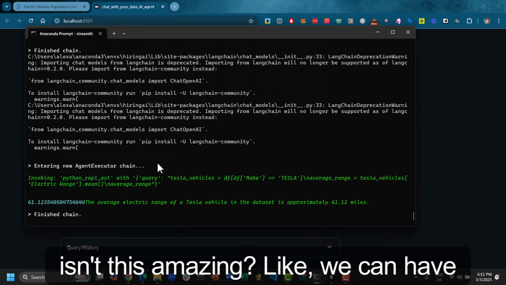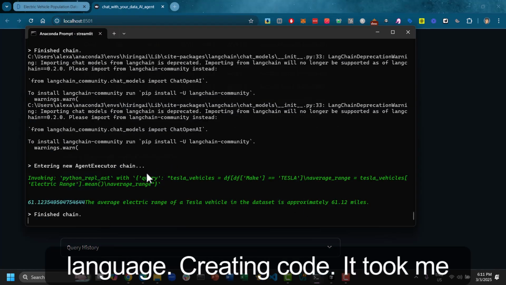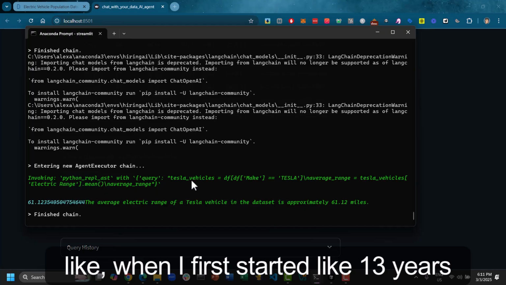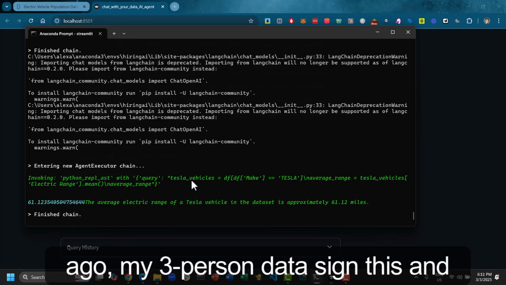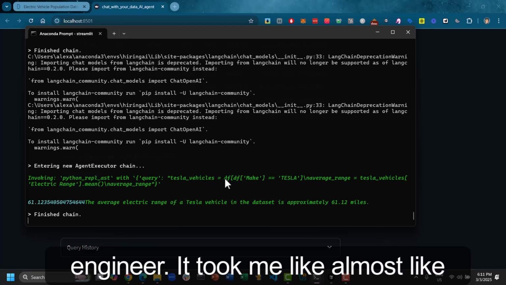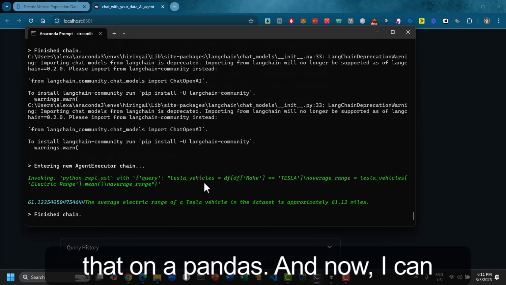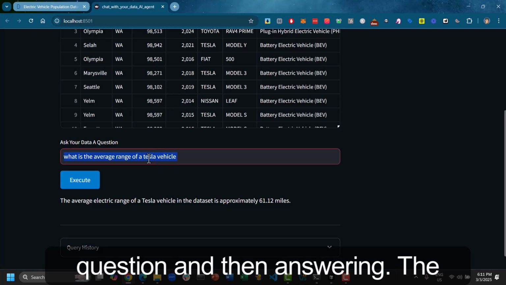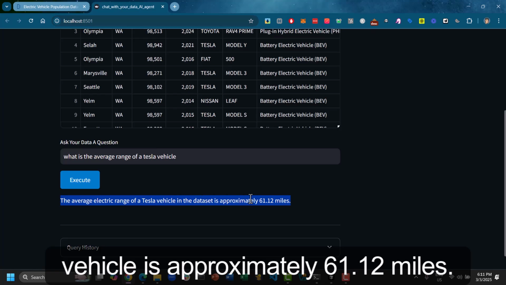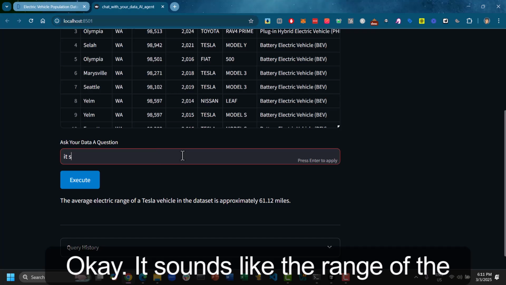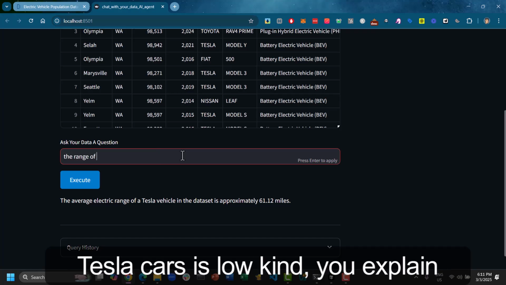Isn't this amazing? We can have something understanding our language, creating code. When I first started my journey as a data scientist 13 years ago, and then became a machine learning engineer, it took me almost 6 months to a year to learn how to do that on pandas. And now I can have something take my question and then answer. The average electric range of a Tesla vehicle is approximately 61.12 miles. It sounds like the range of the Tesla cars is low.